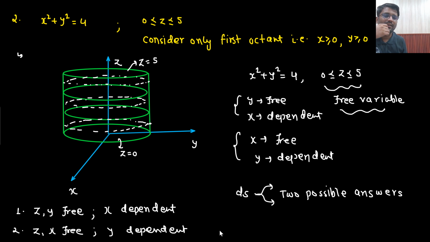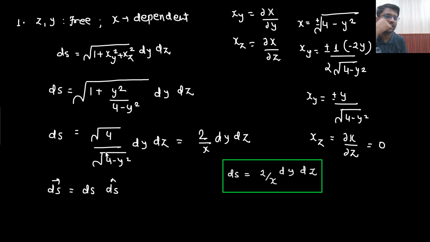What will people think here? Are you moving in the x direction, y direction, or z direction? It is curved, no? So you are moving everywhere. Right? So for the curved surface area, this is the formula. So this is the answer that we are getting.